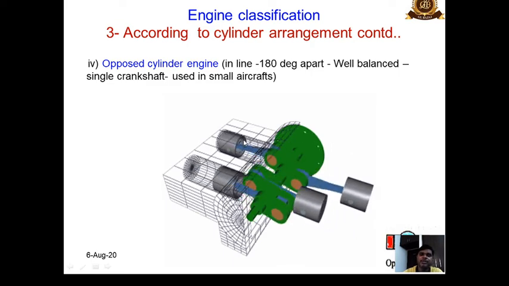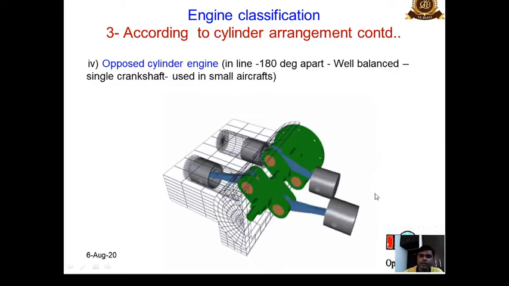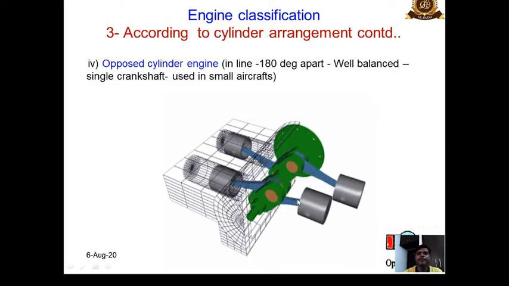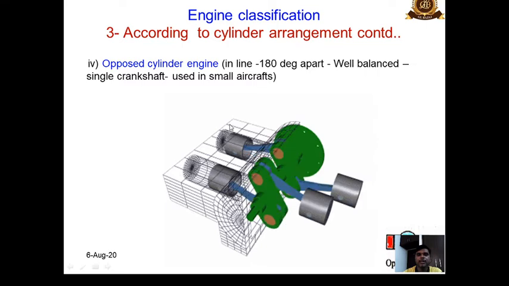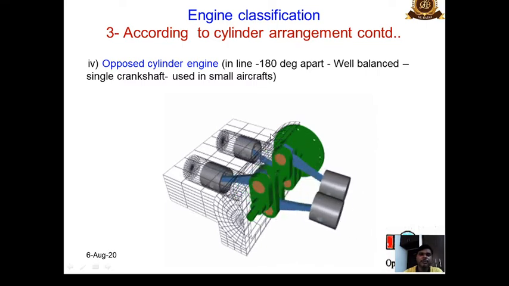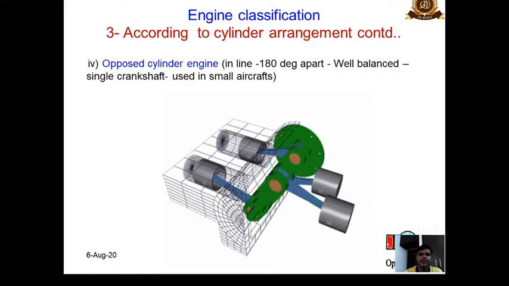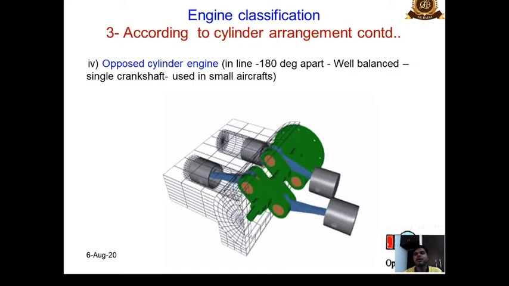Okay, so this one is the cylinder, this one is the cylinder, and here also we have a set of cylinder. Okay, so these are called as opposed cylinder engines. Okay, so basically they have a good property of balancing. They are well balanced and they have a single crankshaft, and these are used in small aircrafts.